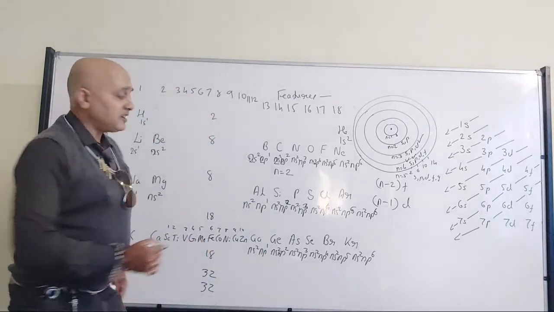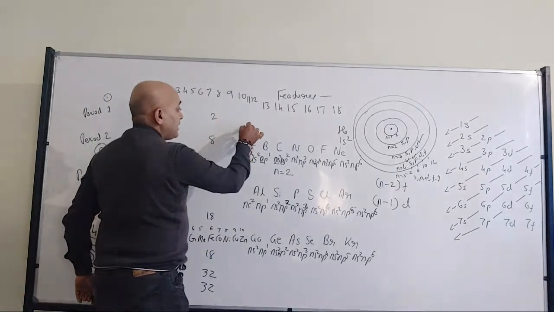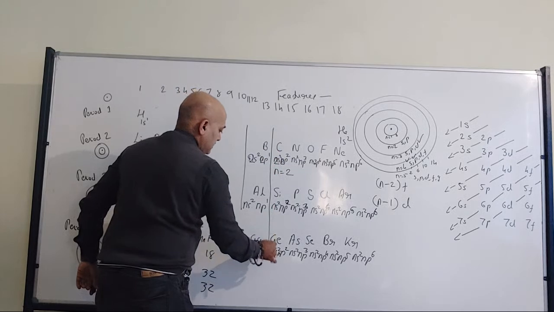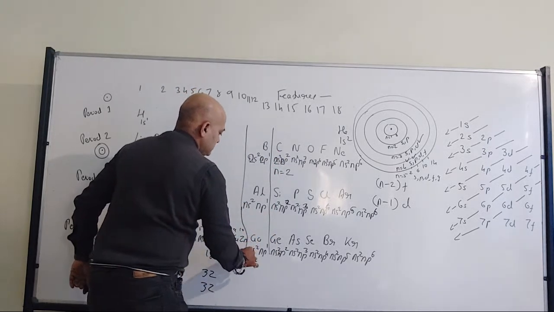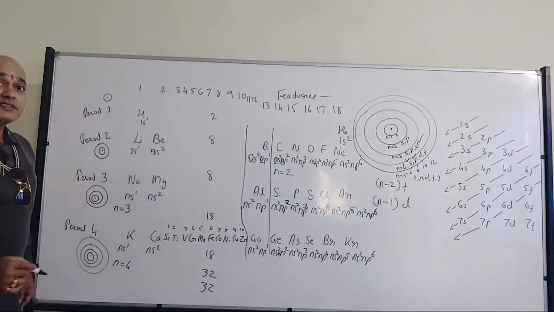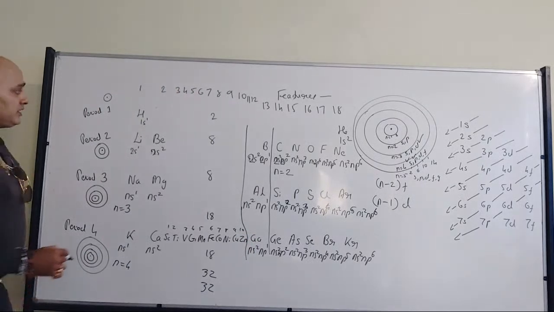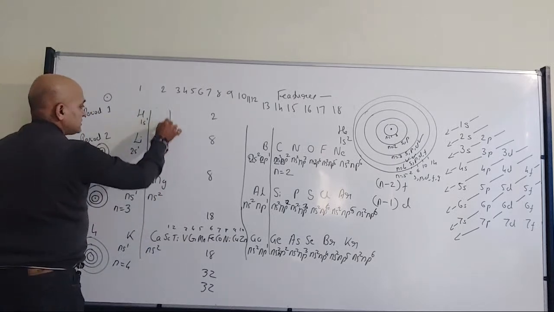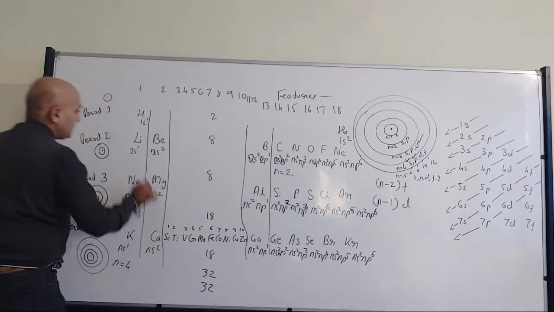So what I am observing here is that elements which belong to the same column have the similar outermost electronic configuration.